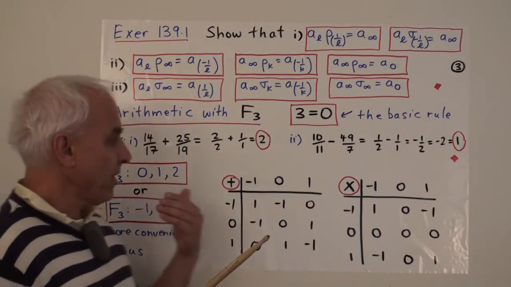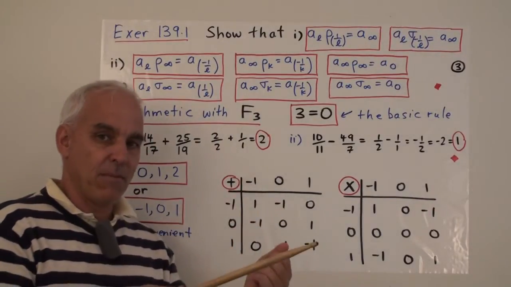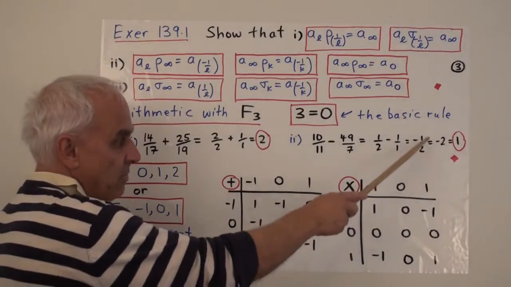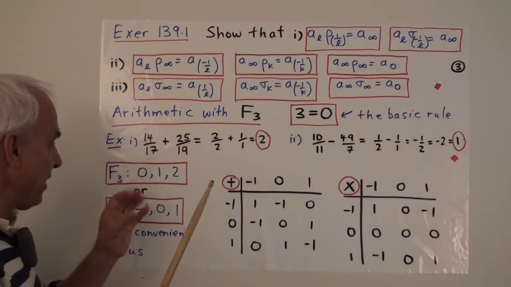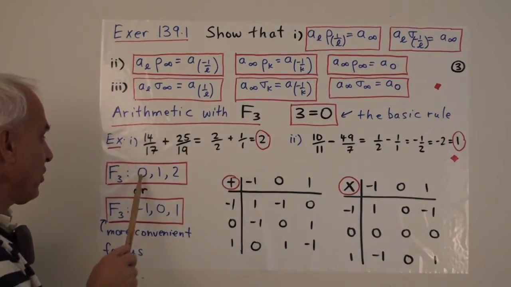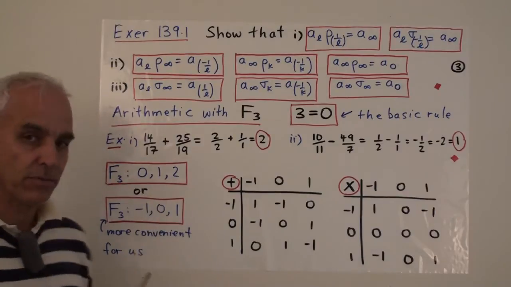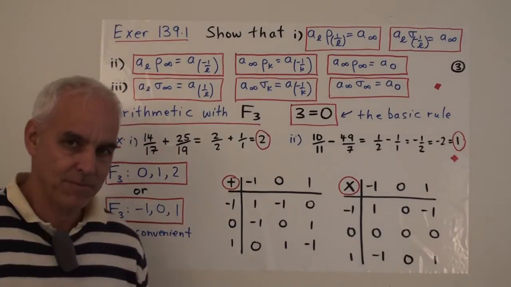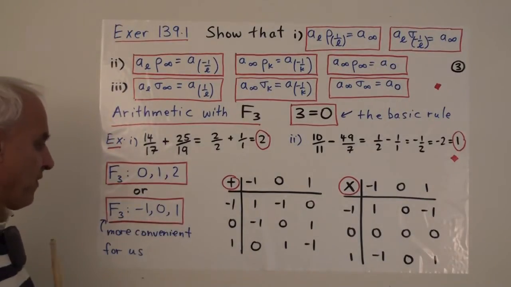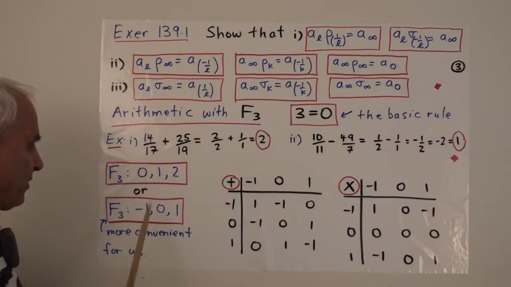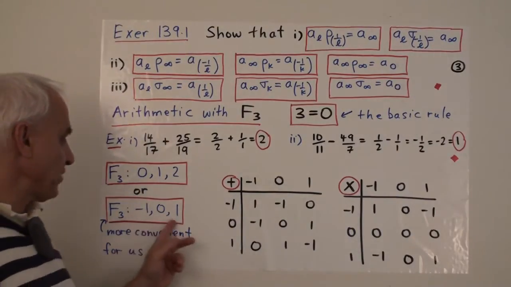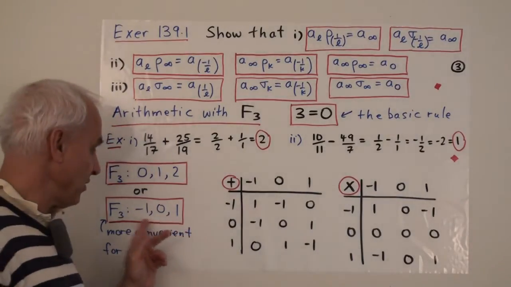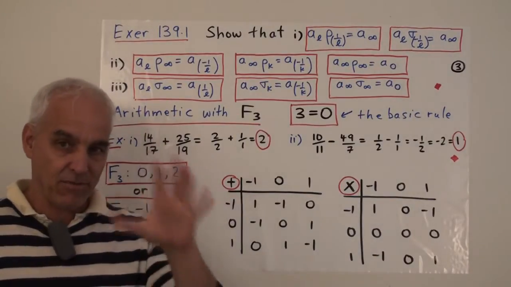Okay, so by this method of adding or subtracting multiples of 3 and getting rid of denominators by this kind of trick, we can take any number in our system and convert it to one of these three, either 0, 1, or 2. Or alternatively, one of the numbers minus 1, 0, 1. This is going to be a little bit more convenient for us, for our particular application. This is usually a little bit more familiar. These, in fact, are the 3 most important numbers when we're doing arithmetic. All right, so the field F3 consists of exactly these 3 numbers.